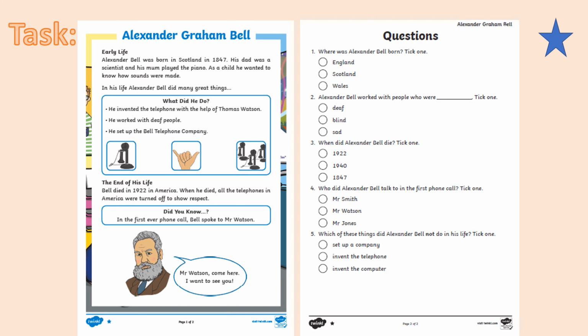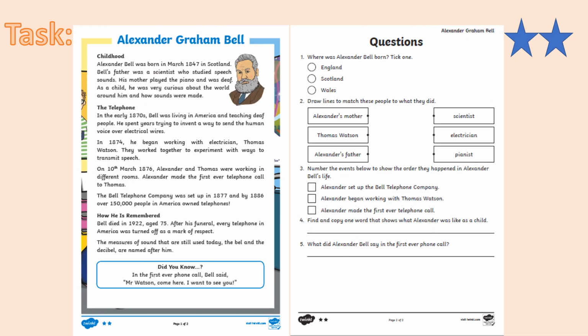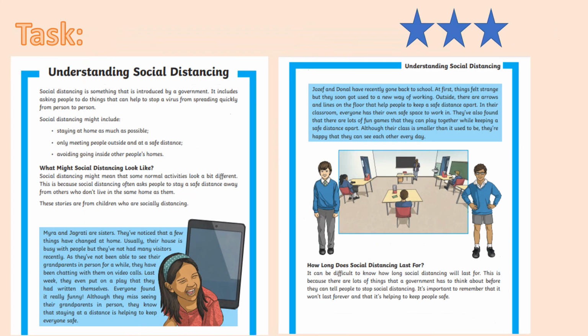So this will be on the school website as well, where you can access it. Depending on how confident you feel, you can start with this. If you feel a bit more confident, you can read this text, the 2-star activity, and answer questions related to that. So these will all be labeled on the school website. Now, if you know that you can do the 3-star activity, then start with the 3-star activity. Now, this text is all about understanding social distancing, which is very relevant to our current situation.